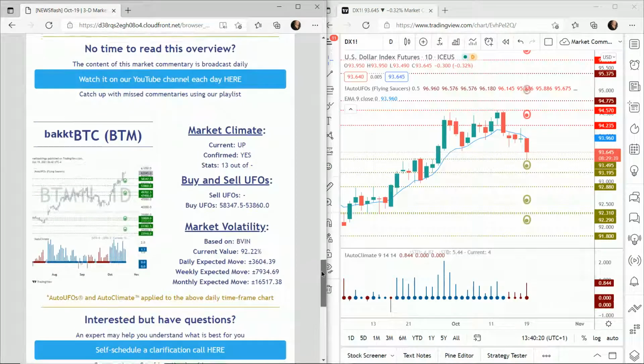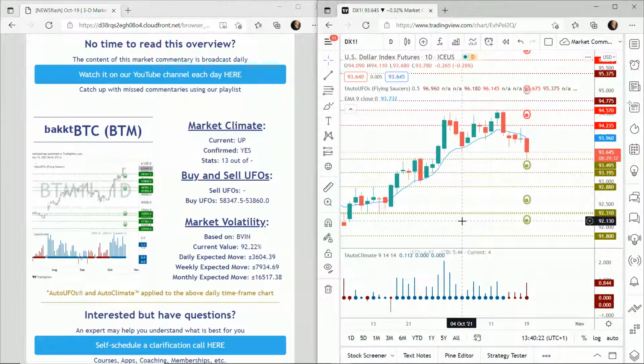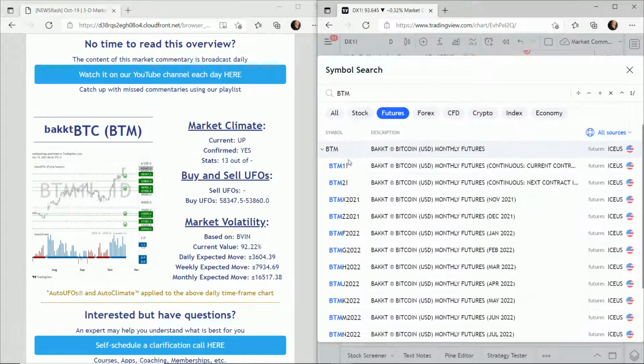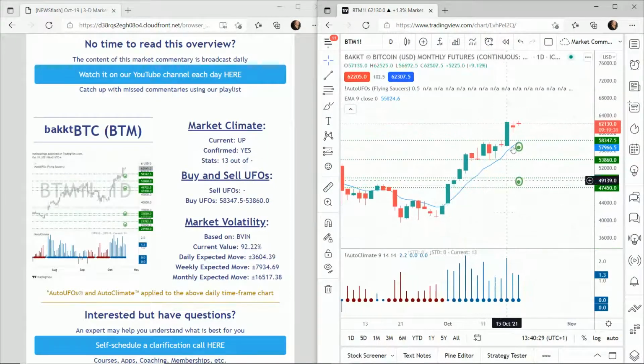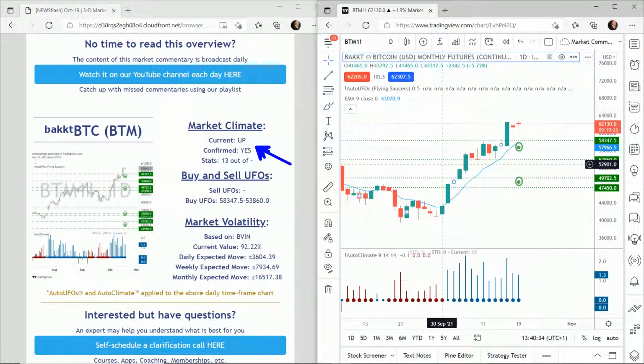Now, last but not least is Bitcoin. Bitcoin is, of course, not as old as the other markets, so we don't know how long it usually goes up or down for, because it's not been around long enough to really get an average yet. But what we do know is that we have a confirmed upwards climate, thick blue dot, probability here to the upside.